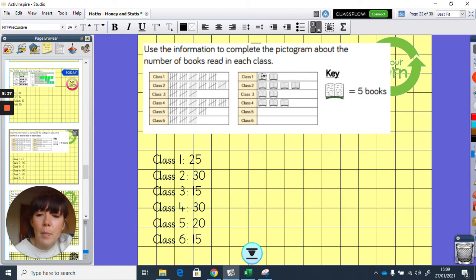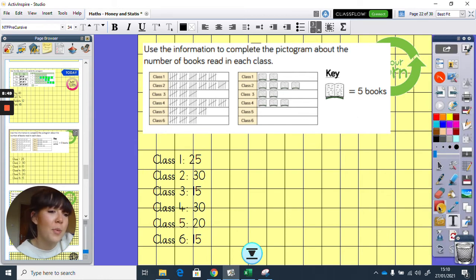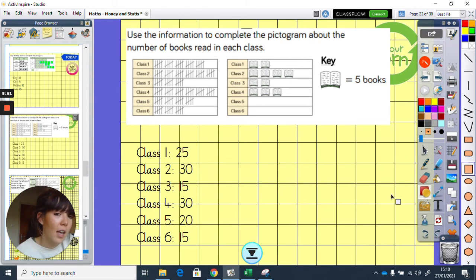And now we need to think about how many books we need to draw for each. So for class 1, they've got 25 books. They've read 25 books. And a key equals 5 books. So we're going to need to draw one more book in there. I'm going to have to do it as a square because I cannot draw a book on here. So we've got 5 there, 10 there. We need 25, don't we?